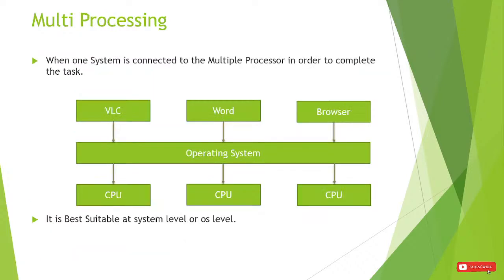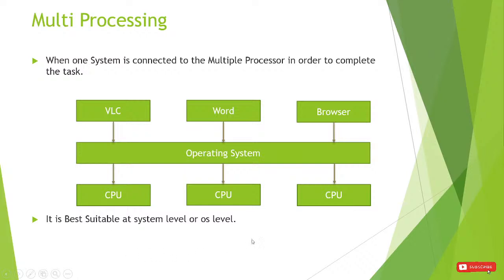Now what is meant by multi-processing? When we add multiple processors to a single system, that is called multi-processing, and it is best suited at the system level or operating system level. That's why we are not learning this concept in Java.